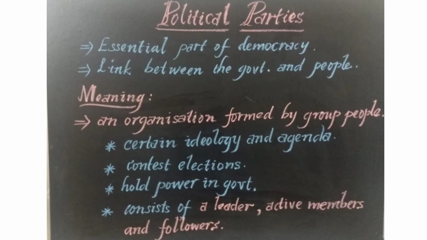So all political parties are formed by a group with a certain ideology and agenda. Their main motto is to contest in the election, rule the government and hold power in the government. The political party consists of a leader, active members and followers. So political parties are an essential part of our democracy. They act as a link between the government and the people. It's an organization formed by a group of people with a certain ideology and agenda to contest in elections and to hold power in the government. A political party consists of three main components. What are they? A leader, active members and the followers.